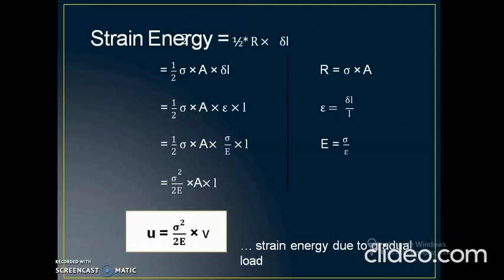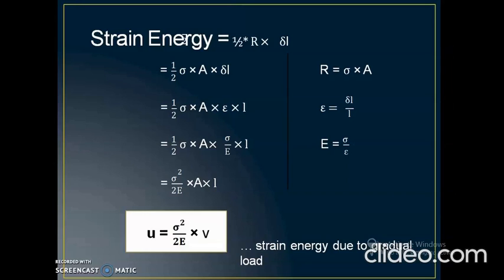This is the first case. Now we have to calculate the strain energy formula. How to calculate the strain energy? According to the definition, strain energy is equal to the work done or work stored in the body.